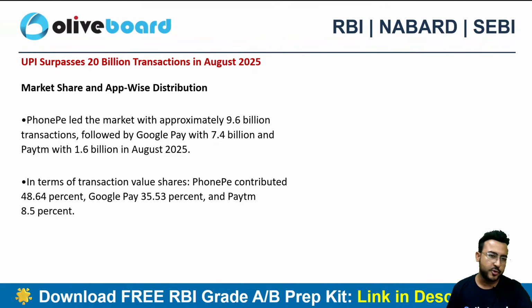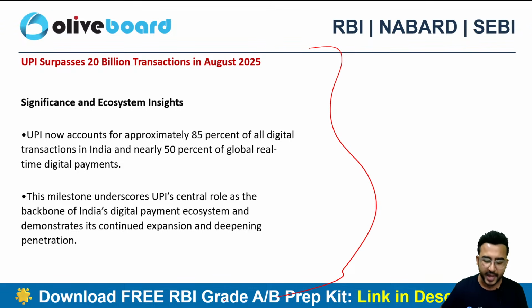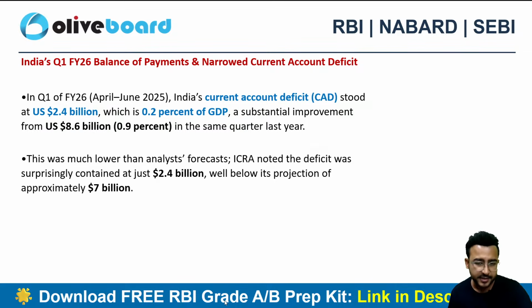And obviously we all know that PhonePe and Google Pay command the majority of the share here. PhonePe is the market leader of UPI, followed by Google Pay. Now what you can do is use this finance current affair in your descriptive paper. UPI now accounts for approximately 85% of the digital transactions in India. That's great, and it's nearly 50% of the global real-time digital payments. India is expanding this internationally as well. In today's lecture, we will also see how they are expanding it internationally.